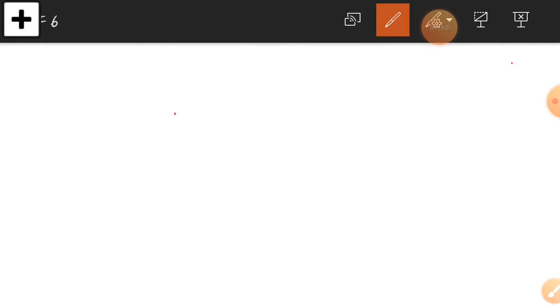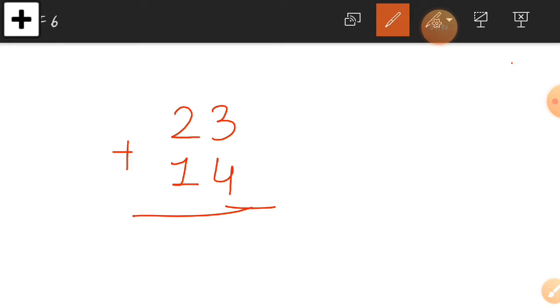Here we are taking one example, which is 23 plus 14. Here is our first example. Let's check the ones column, which is 3 and 4. 3 plus 4 is equal to how much? This is a simple sum without regrouping. Just write it down in your book. 3 plus 4 is equal to 7. Then move to the tens column, which is 2 plus 1. I take 2 first. So 2 plus 1 is equal to 3.